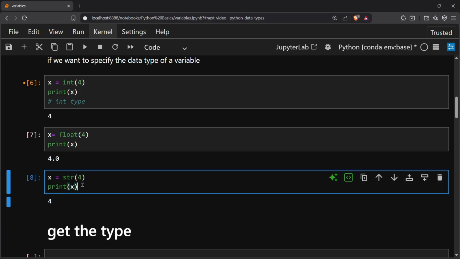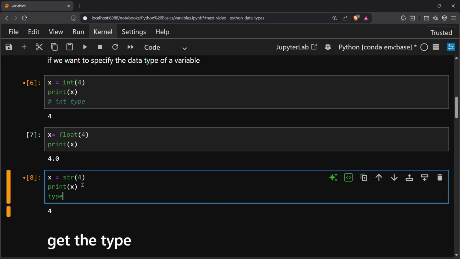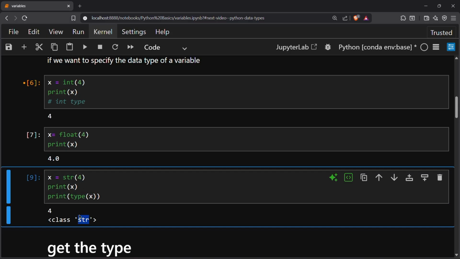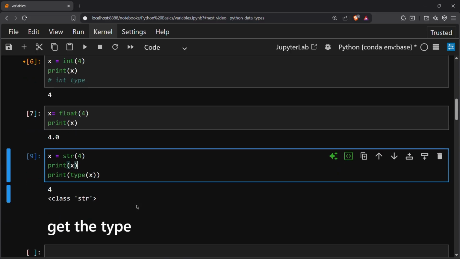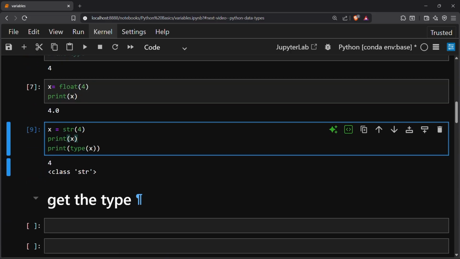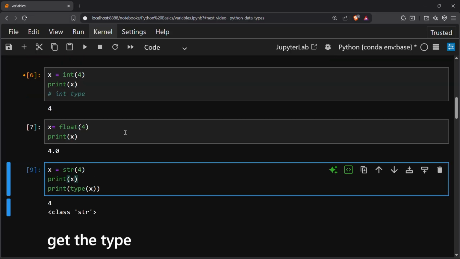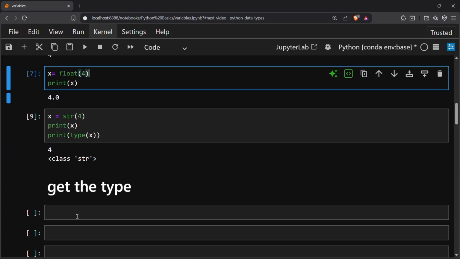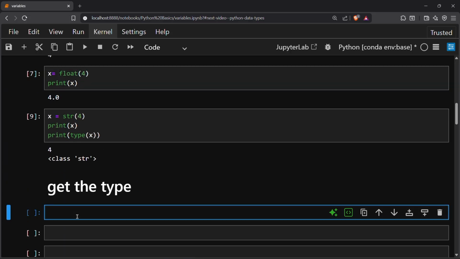If I want to check the type of x here, I print the type of x. So this will give me string. Okay, so, getting the type: if you want to get the type of each variable we assign, we just use the type function.